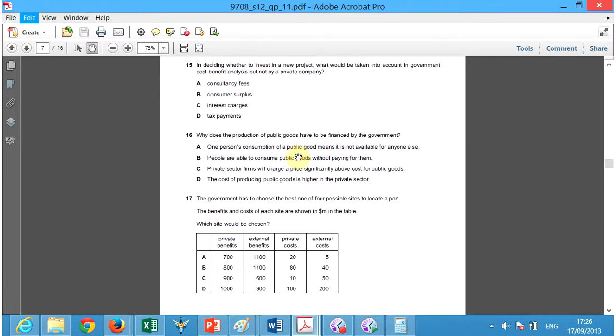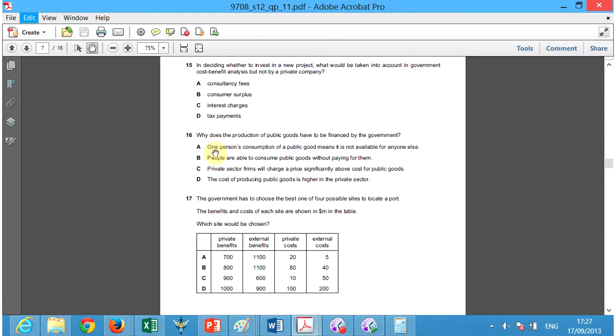Why does the production of public goods have to be financed by the government? Well, public goods are non-excludable and non-rival. It means that the government has to do it because it is nothing that the private sector can buy and sell. It's just something that is good. For example, clean air. A private company can't sell clean air. The government must protect it.